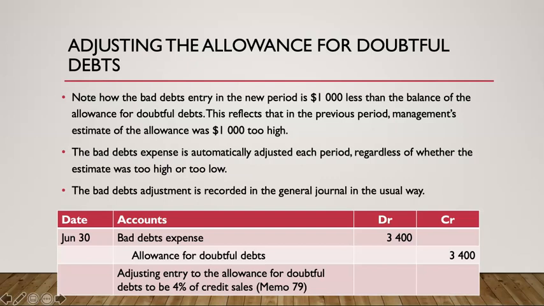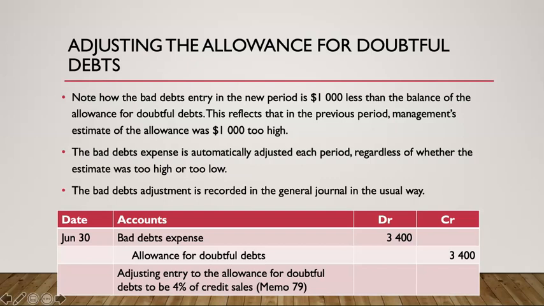If we know our allowance for doubtful debts is 4,400, why have we only done a credit for 3,400? We get to recognise that the bad debts entry in the new period is $1,000 less because the previous period it was too high. So we adjust it to make it accurate for the new period, regardless whether the estimate in previous periods was too high or low. So we lost out on our bad debts in our first income statement because they were overstated, and we will be rewarded in our new period with expenses being reduced.